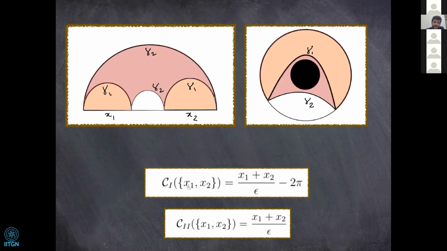For this one can write that the subregion complexity is purely the boundary lengths X1 and X2 over epsilon, my UV cutoff. So this is a UV divergent quantity, and the finite part is simply minus 2 pi, which comes from corner terms from the geodesic curvature.